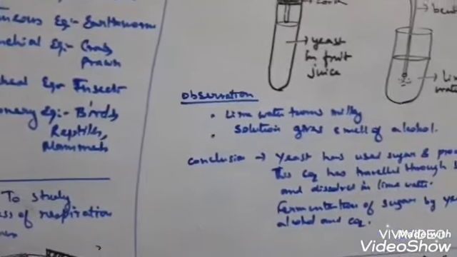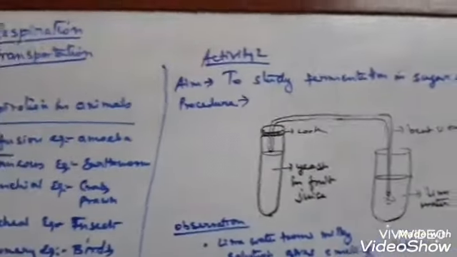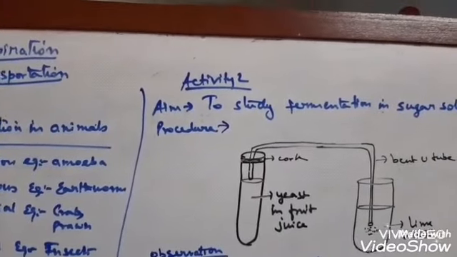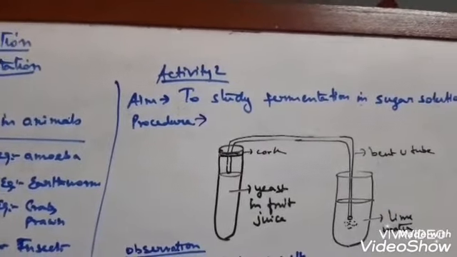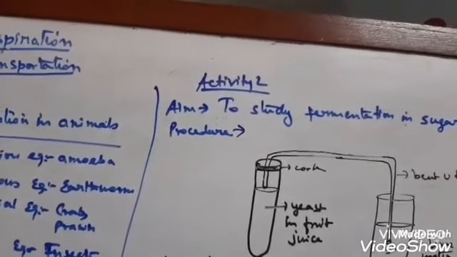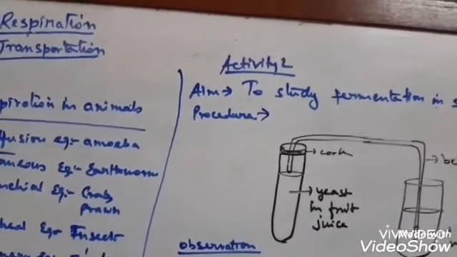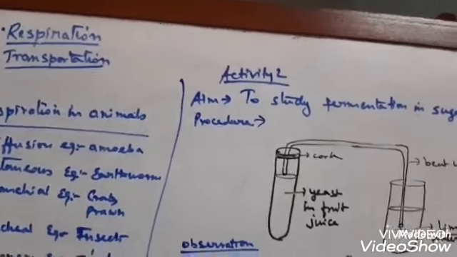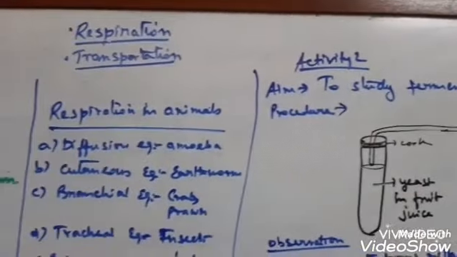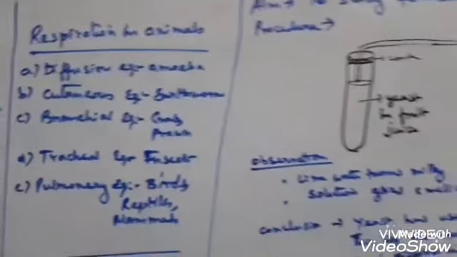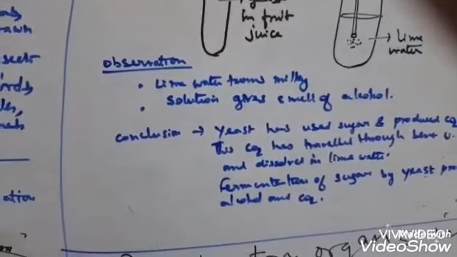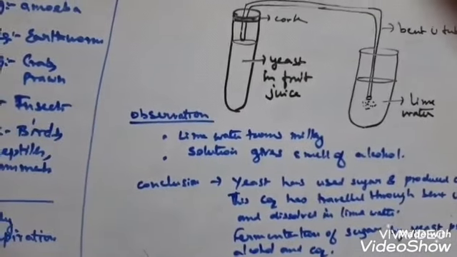So go through your NCERT book line by line. All the activities related to the various life processes are very important, like fermentation, and the many activities of photosynthesis I just discussed. These activities are all very important, so go through each and every activity and every content of the textbook. Today's video is up to here.